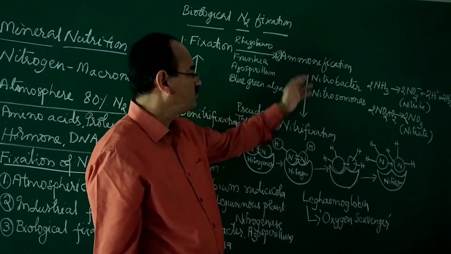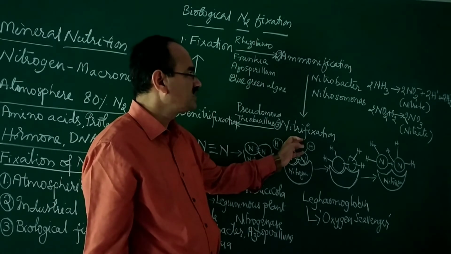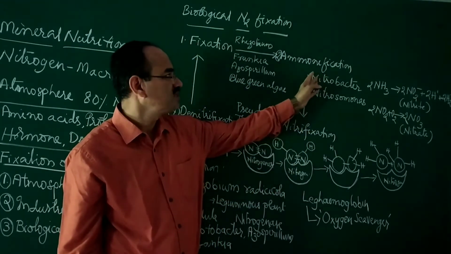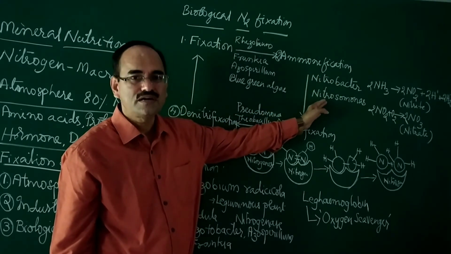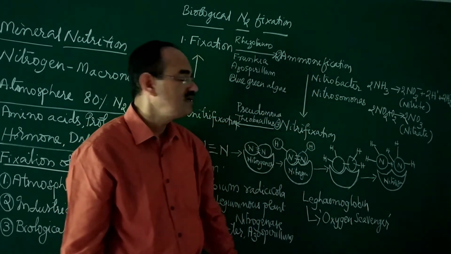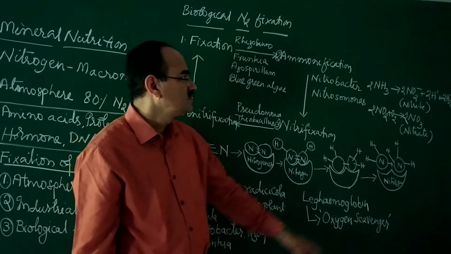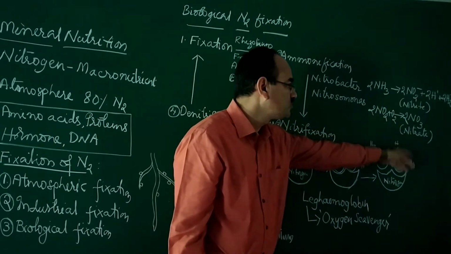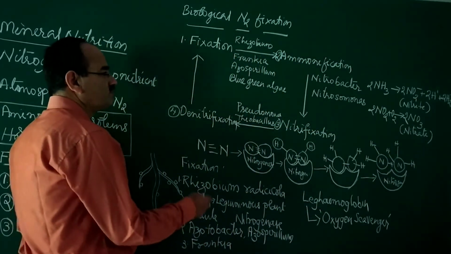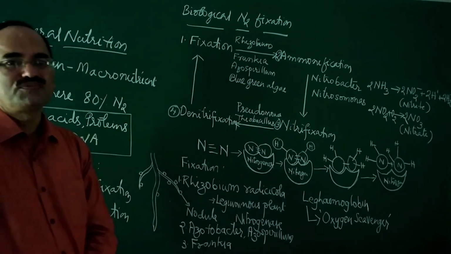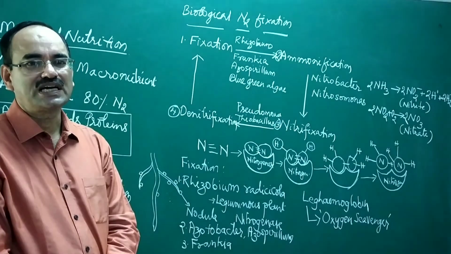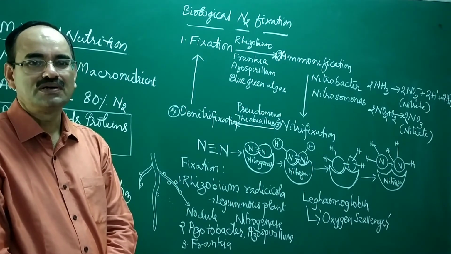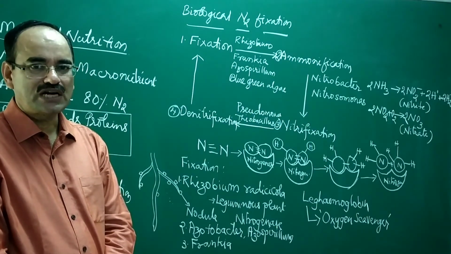Then conversion of ammonia into nitrites and nitrates is called nitrification. It is done by bacteria called Nitrobacter and Nitrosomonas. Ammonia is converted into nitrite, NO2, then nitrate, NO3. If all the nitrogen from the atmosphere is taken out and fixed in the soil, then there will be no nitrogen in the atmosphere at all.